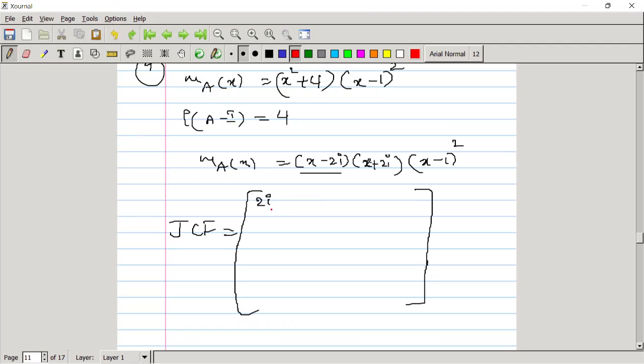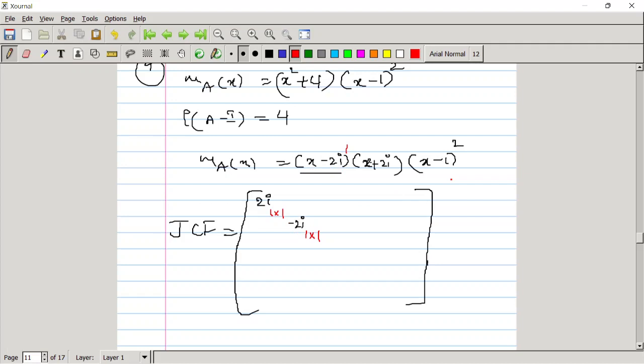This is of order 1 cross 1 because there is only one, this power is 1. Similarly, we can write the order of the Jordan block corresponding to the eigenvalue minus 2i is of order 1. This is minus 2i, this is also of order 1 cross 1. This is just from this minimal polynomial.